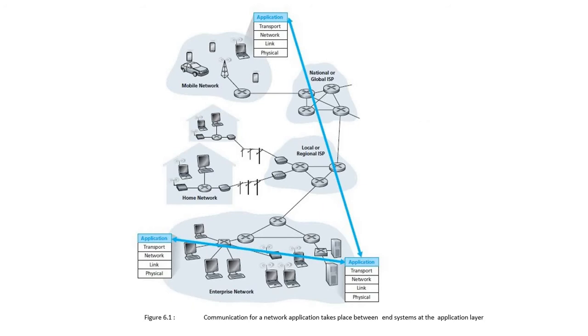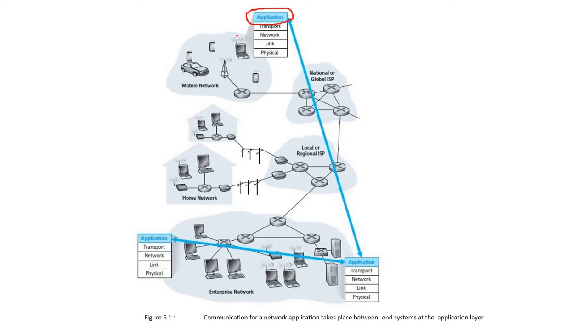So let's see here, as per our discussion, whenever any client or server or any type of user is going to communicate with the network, that particular user is communicating through the application layer.